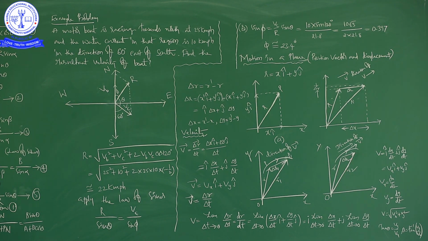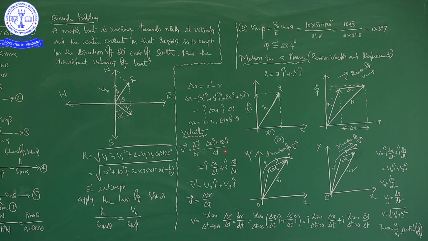Now, you come to the derivation. Delta r is equal to r dash minus r. Next, substituting the respective values. It is the r dash vector, it is r, then finally i into delta x plus j into delta y. What is delta x? You have to take it as x dash minus x mathematically, right. Delta y is equal to y dash minus y. So, this is all about the position vector.